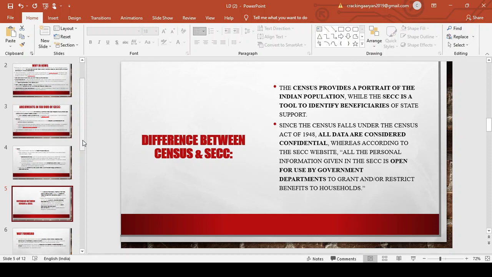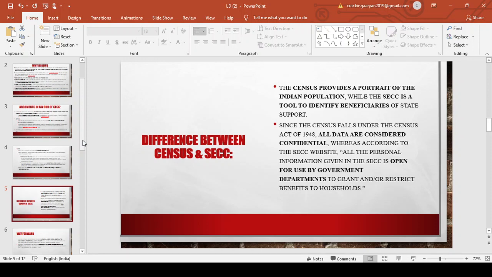Under the census, which comes under the Census Act of 1948, all the data is considered confidential. But with SECC, there is a website where all the personal information, who belongs to which caste, which religion, will be open, and it will be used not only by the government but also by the public. It is said that it will be used by the government for benefits or welfare schemes, but it will be open data.